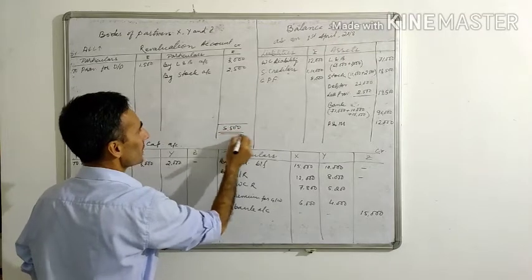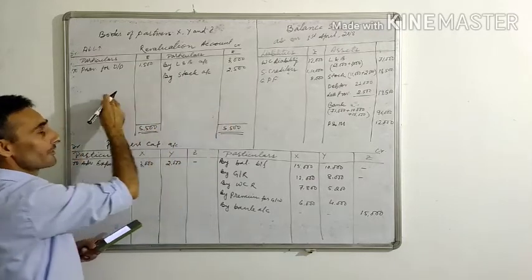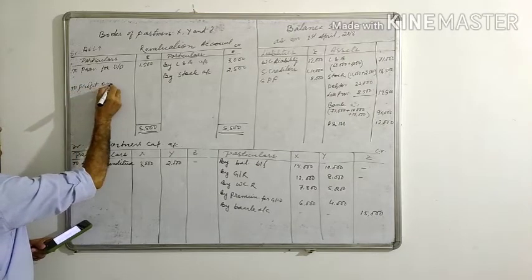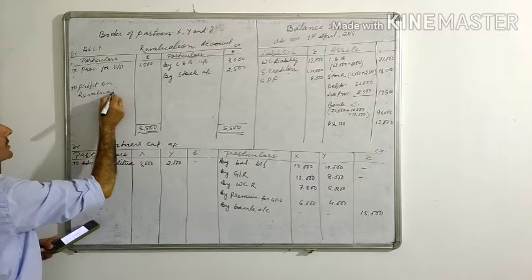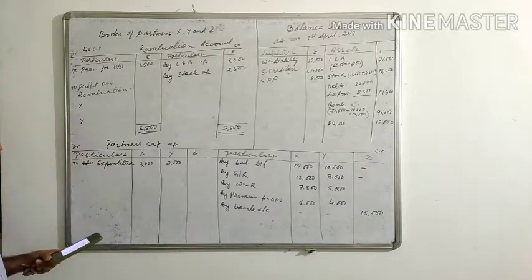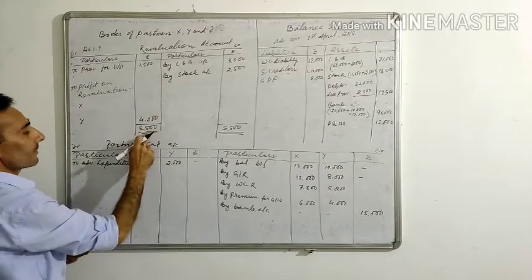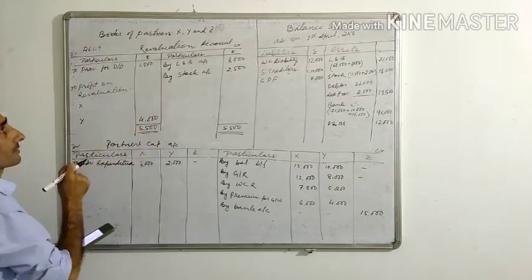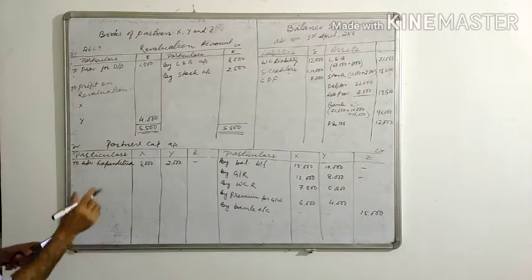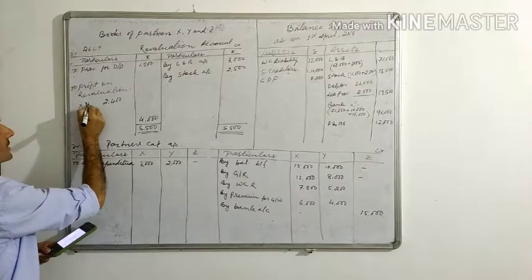The credit side is more than the debit side, so you have a profit on revaluation, and it is distributed among the old partners X and Y. The profit is 5500 minus 1500, which gives 4000. This 4000 will be distributed in the old ratio, that is 3:2.